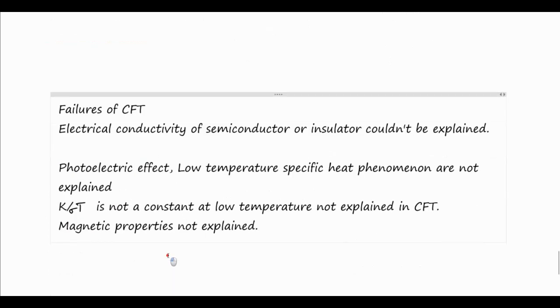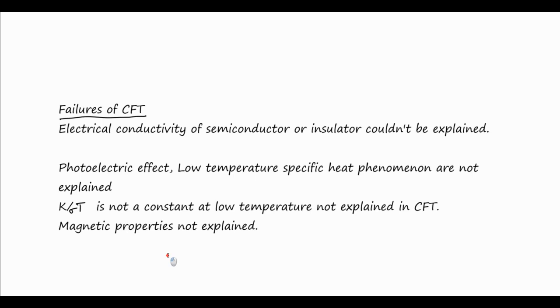But this is not the end of the story. There are failures that cannot be explained. We have studied only metals. We don't know why an insulator is not conducting, or why there is partial conduction in a semiconductor. The classical free electron theory couldn't explain those things. Other things like the photoelectric effect and low temperature specific heat are also not explained.